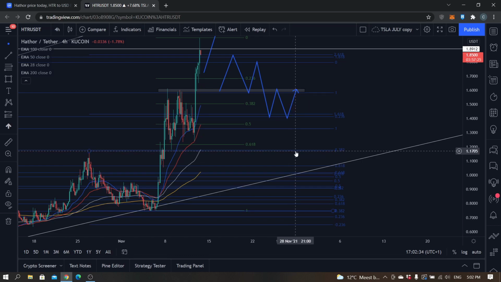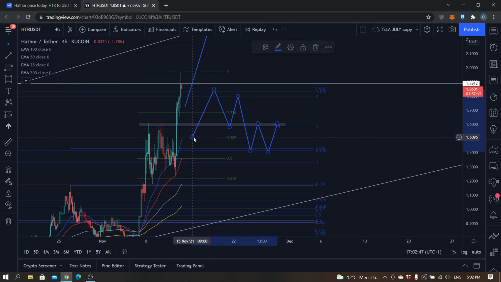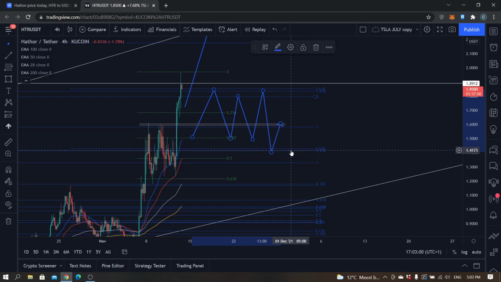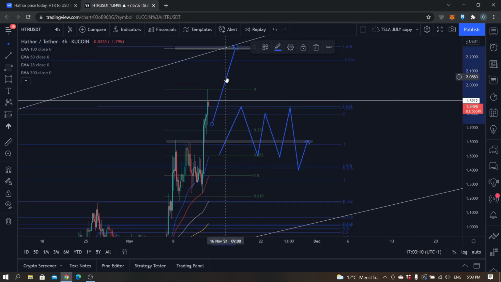But I wouldn't worry about this 1.16 or 1.41 right now. I do think this 1.58 up until 1.5, well, I do think the 1.5 is strong enough to at least hold up HTR and find some sort of consolidation. And then I don't think that this will necessarily happen right now. If we do get a bearish November still, I do think we can see a drop down to 1.41 or 1.17. So just keep that in mind. But at this moment, I don't see that happening. I mean, still this scenario could be in play as well.